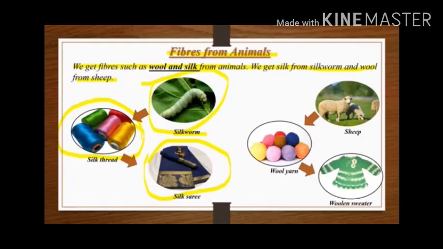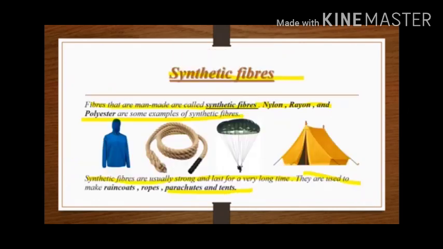Fibers from animals. We get fibers such as wool and silk from animals. So we get silk from silkworm and wool from sheep. See, this is a silkworm insect. From it we prepare silk yarn. From that we prepare silk thread, and after that we get a silk sari. And likewise, from wool yarn, we prepare a woolen sweater.